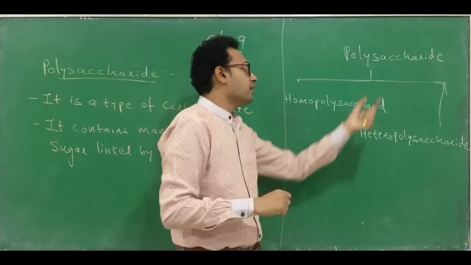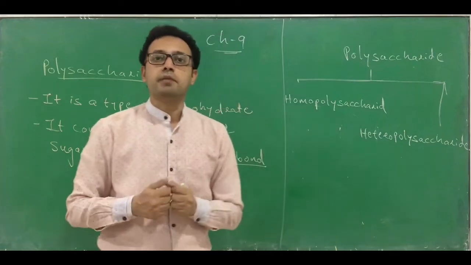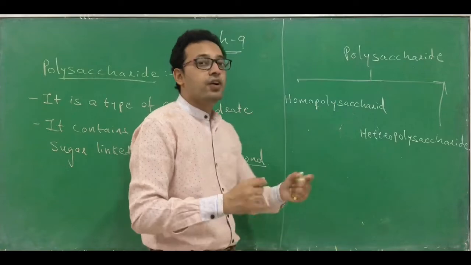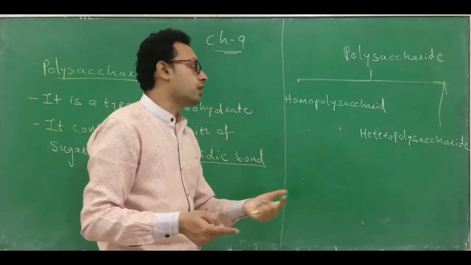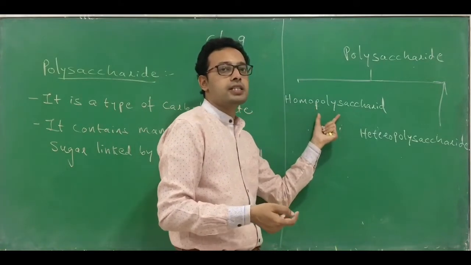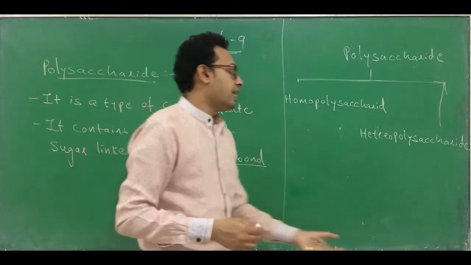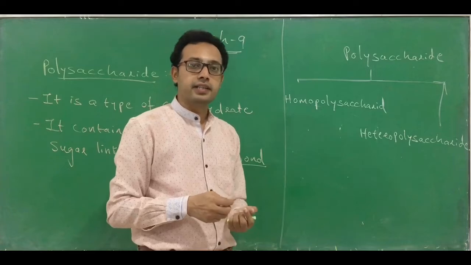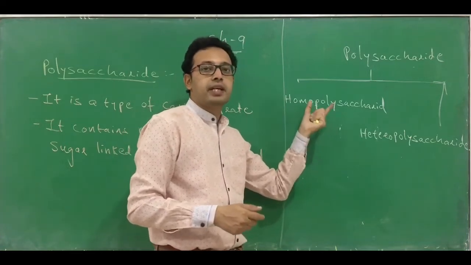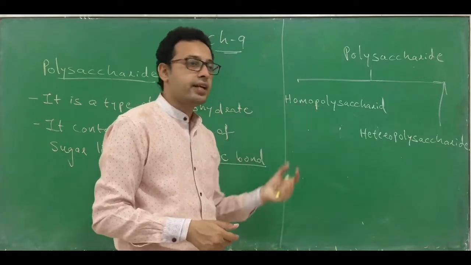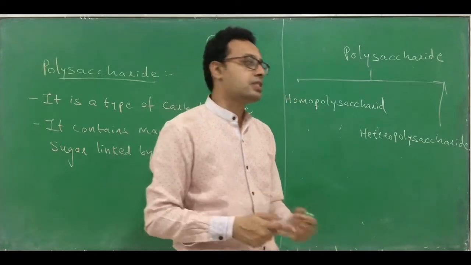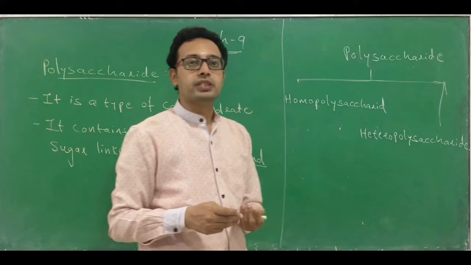There are two types, homopolysaccharide and heteropolysaccharide. All of you know that a polysaccharide contains many units of a monosaccharide or sugar. But if all the units present in the sugar are the same, then it is called homopolysaccharide. And if they are different, then this is called heteropolysaccharide. Clear? If all the units are the same, it is a homopolysaccharide. If all the units are not the same, or different units are present, then this is called heteropolysaccharide.